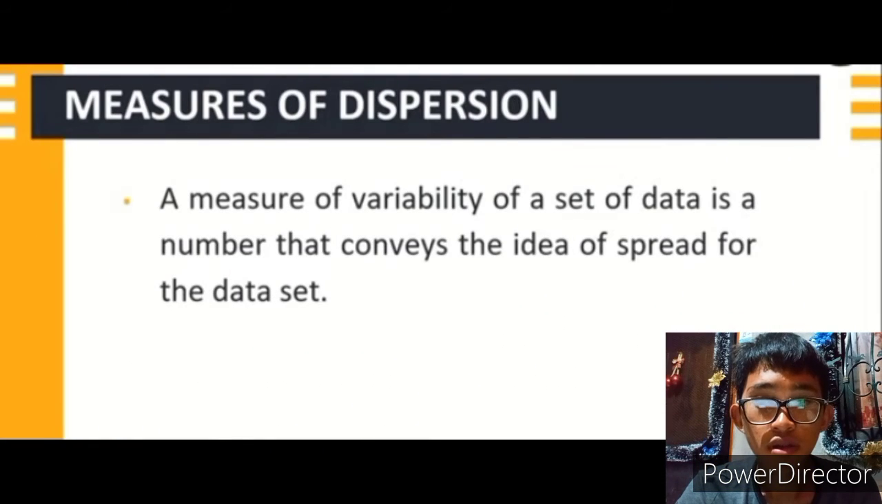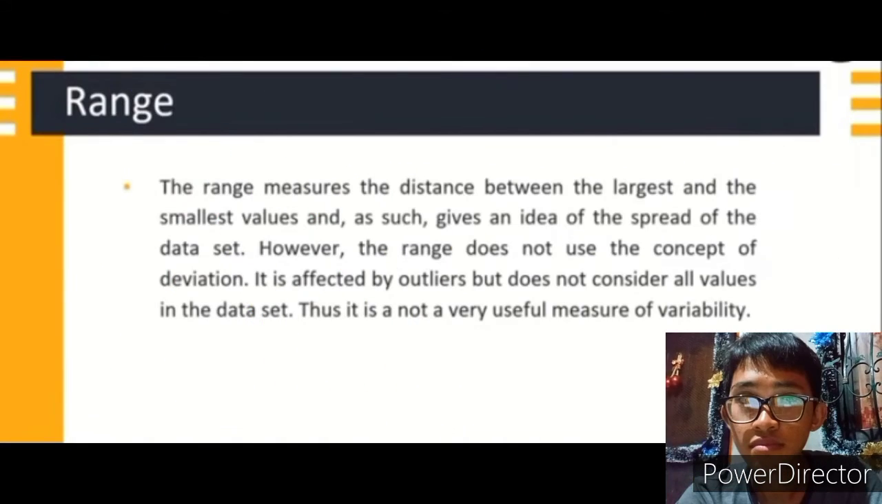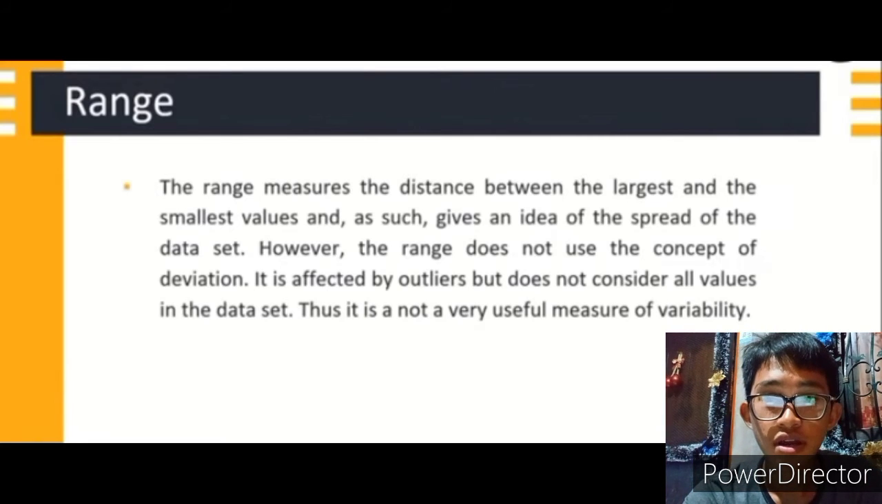Measures of dispersion. A measure of variability of a set of data is a number that conveys the idea of spread for the dataset. Range. The range measures the distance between the largest and the smallest values and, as such, gives an idea of the spread of the dataset.